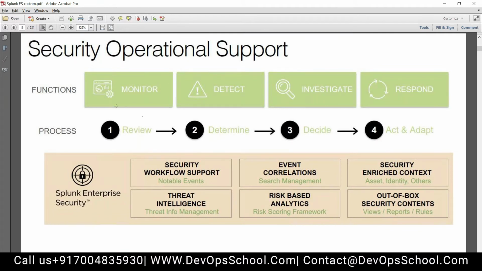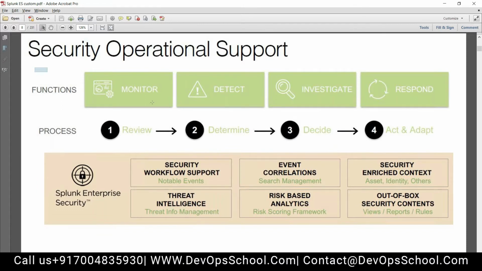Security operational support. So this is also an additional slide. Function is monitor, detect, investigate, respond. So this is the general scenario here. We are monitoring 24/7. Once something is detected, it needs to be investigated, and accordingly we have to respond. Here he just mentioned review, determine, decide, act, and adapt. So just a basic overview, not much.